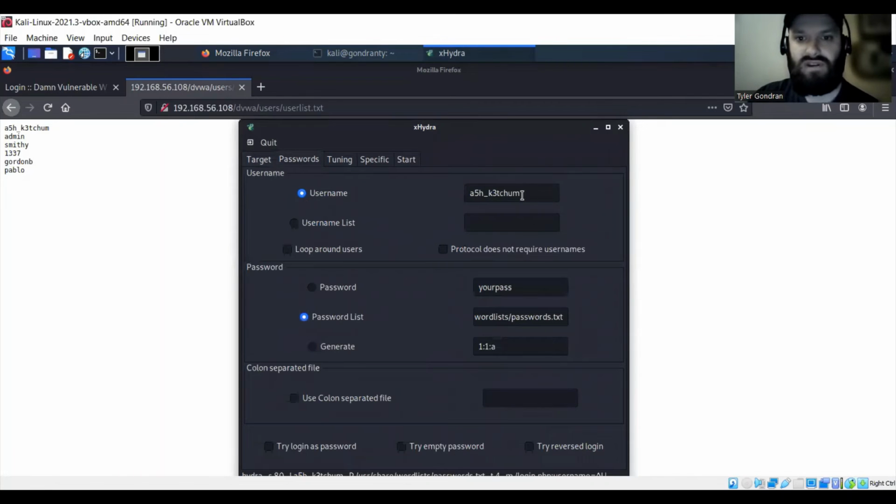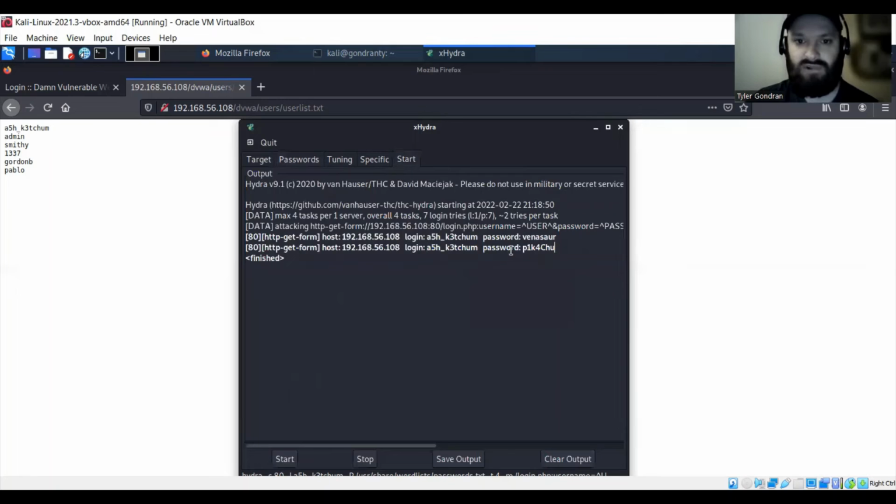And we can give it a username that we want to use to brute force, as well as a word list of common passwords. And for time's sake, what we're going to do is we're going to scale it down, because this brute force attack could take minutes up to hours, depending on the size of the word list. So after a successful run, we get a username and a password.